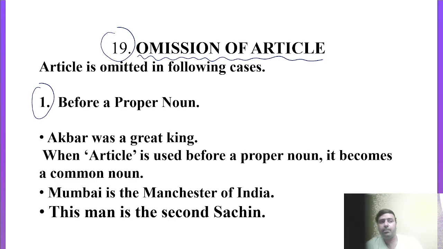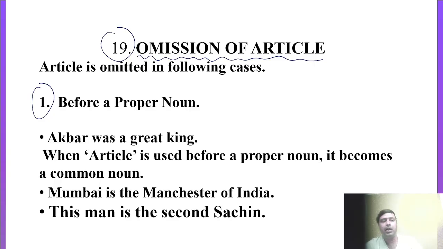So article before proper nouns, we can use articles. We can't say that we never use any article before a proper noun. But whenever you put any article before a proper noun, that particular proper noun becomes a common noun. So you might have heard statements like Kalidas is the Shakespeare of India, Mumbai is the Manchester of India, the man is the second Sachin.